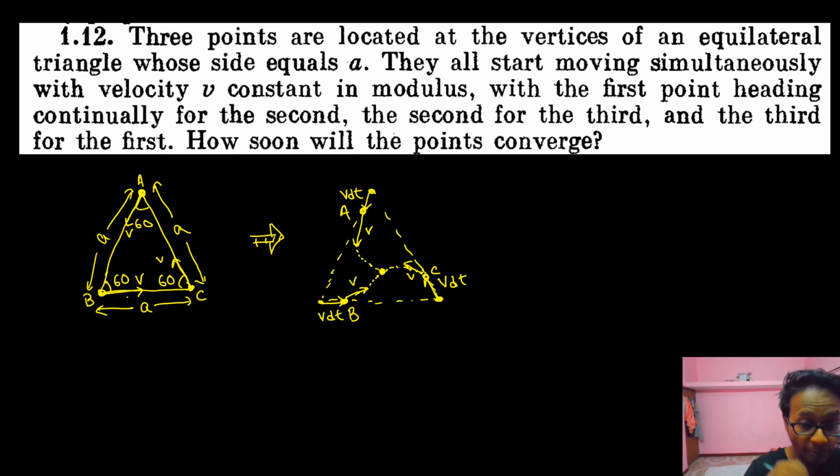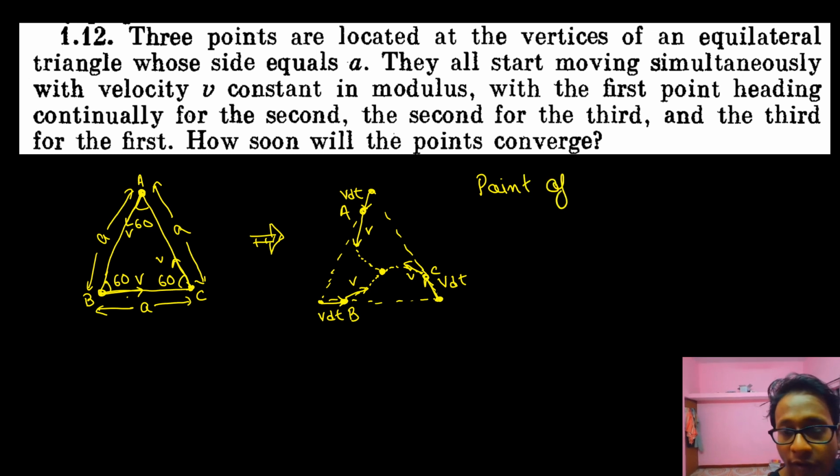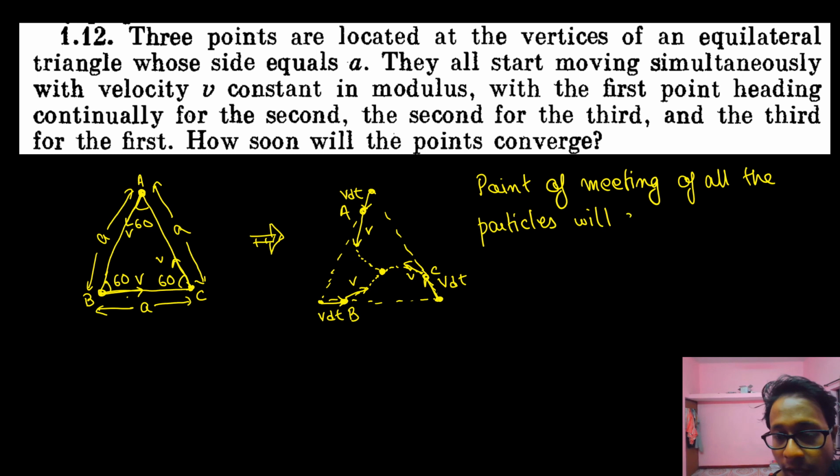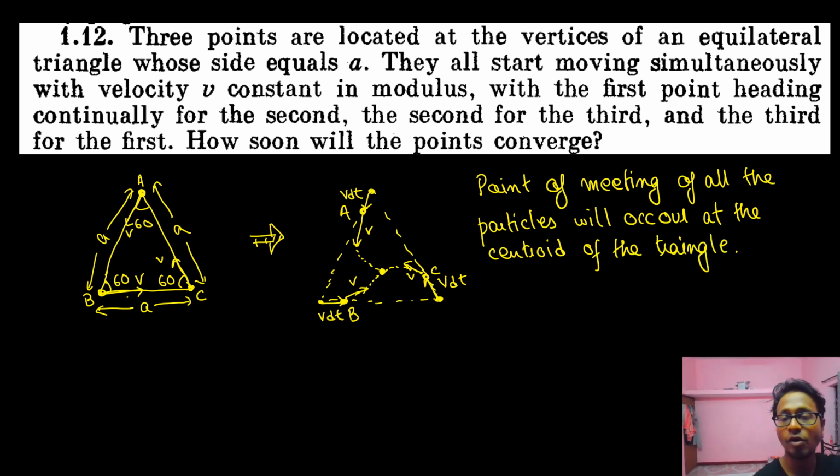So the point of meeting of all the particles will occur at the centroid of the triangle. Why? Because the separation between all the particles is the same, and all the particles are moving with the same velocity.